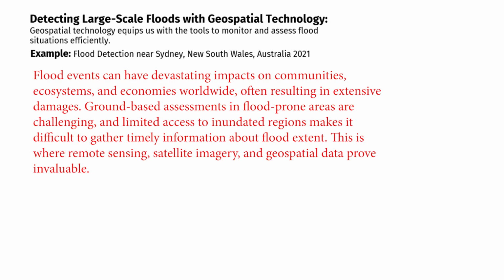Flood events can have devastating impacts on communities, ecosystems, and economies worldwide, often resulting in extensive damages. Ground-based assessments in flood-prone areas are challenging, and limited access to inundated regions makes it difficult to gather timely information about flood extent. This is where remote sensing, satellite imagery, and geospatial data prove invaluable.